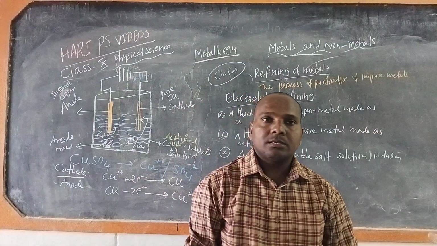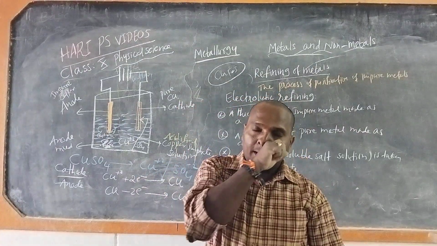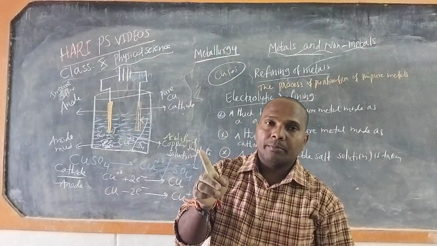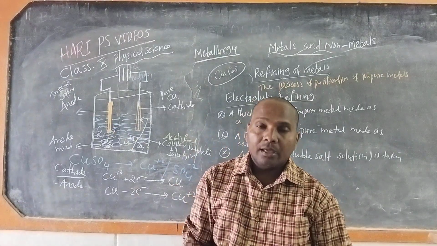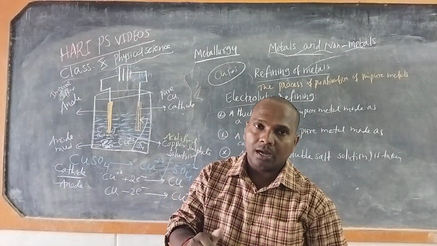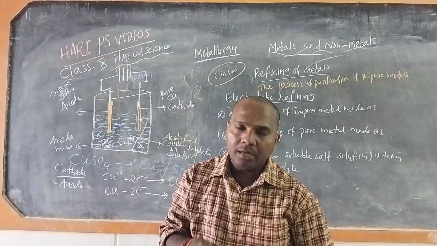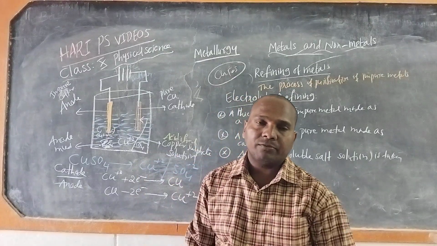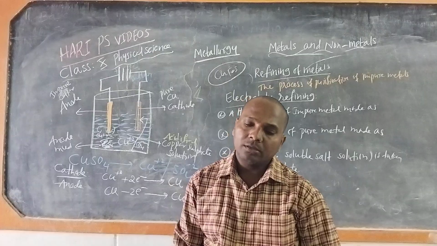So this is electrolytic refining for two purposes. One is it purifies the metal, and any valuable metals present as impurities can be collected from the anode mud.